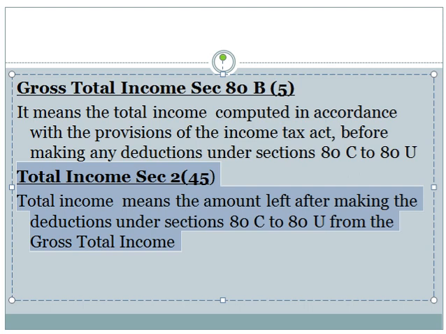First we have to compute gross total income, then deduct all the deductible amounts as per section 80C to 80U, we get total income. So gross total income minus deductions under section 80C to 80U gives total income, and the tax is levied or charged, computed on this total income.